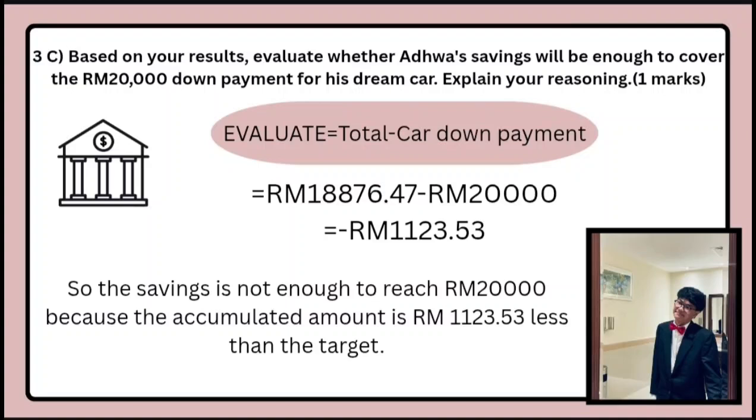For question 3C, based on your result, evaluate whether Adwa's saving will be enough to cover the 20,000 ringgit down payment for his dream car. Explain your reasoning. I use the formula evaluate equals total minus car down payment. Add to the formula 18,876.47 ringgit minus 20,000 ringgit equals minus 1,123.53 ringgit. So, the saving is not enough to reach 20,000 ringgit because the accumulated amount is 1,123.53 ringgit less than the target.